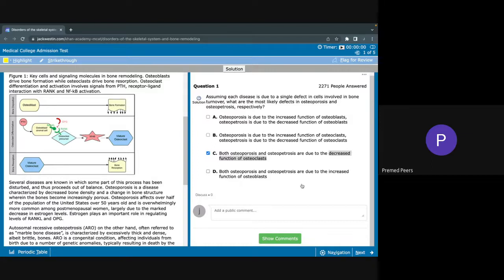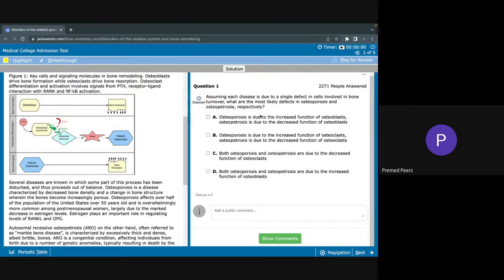And then if we look at D, it's essentially saying the exact same thing. Here we're saying increased function of osteoblasts, which would have the net result as C, of decreased function of osteoclasts, because osteoclasts and osteoblasts are the exact opposite of each other. So we know C and D are both not correct.